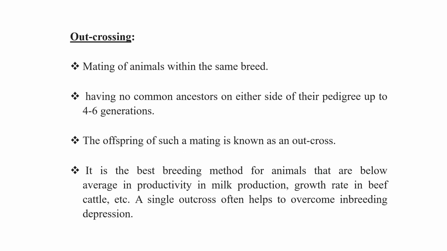Now let's discuss all 3 types of outbreeding. First one is outcrossing, meaning mating of animals within the same species but having no common ancestor up to 4 to 6 generations. The offspring of such mating is known as an outcross. We can use the term outcross for the same. And it is the best breeding method for animals that are below average in productivity of milk production, growth rate in beef, and other properties.